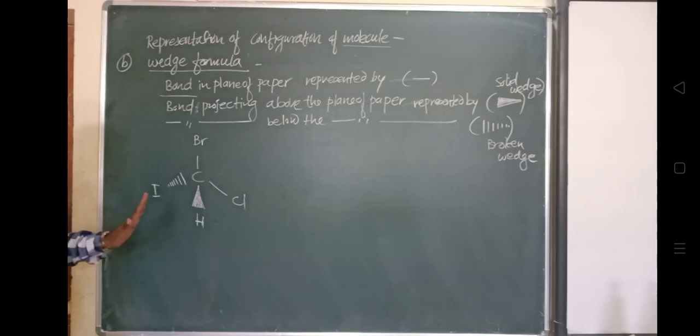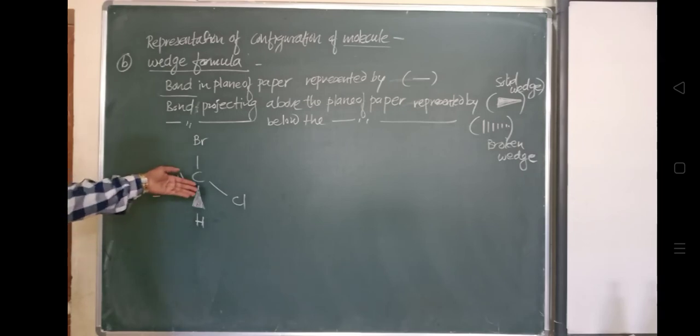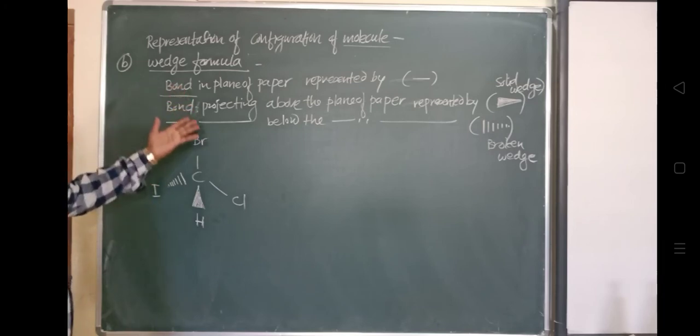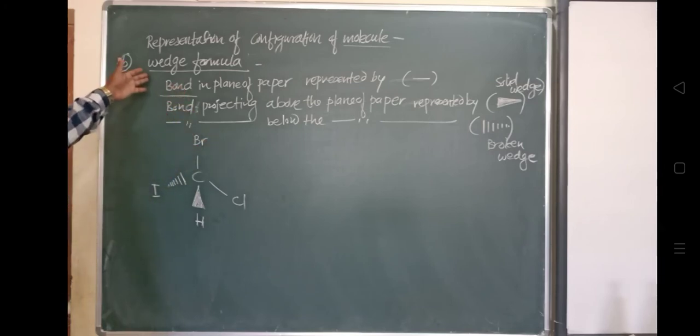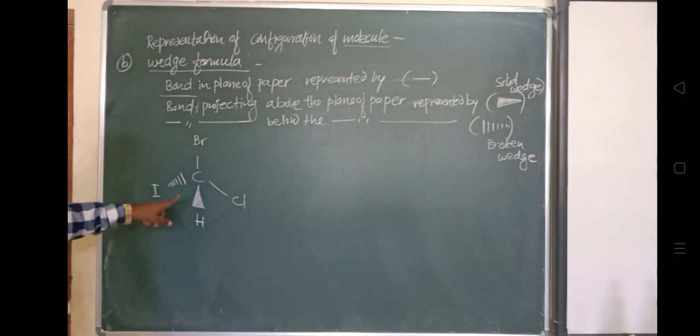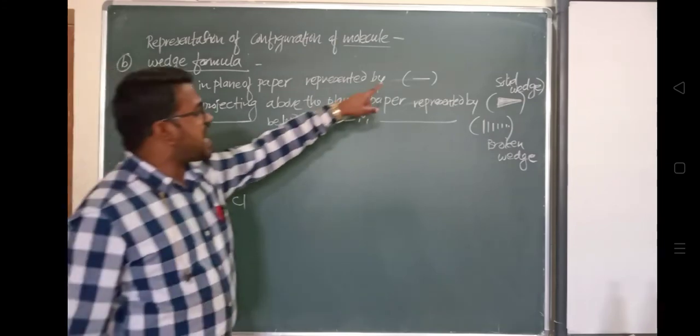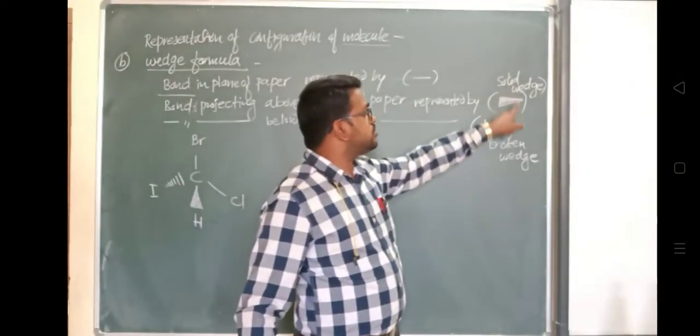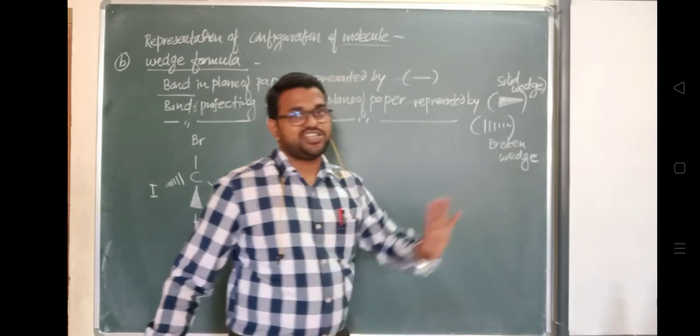अभी हो क्या रहा है, ये हाइड्रोजन ये आपके तरफ आ रहा है. If you are observing it, this hydrogen bond is coming towards you. ओके और ये जो आयोडीन है, जो बॉन्ड है ये किधर जा रहा है, ब्लैक बोर्ड के उस साइड जा रहा है. So that is what the wedge formula is: to represent a three-dimensional molecule on a plane of paper by giving the dash notation, solid wedge notation, and broken wedge notation. This is what a wedge formula is.